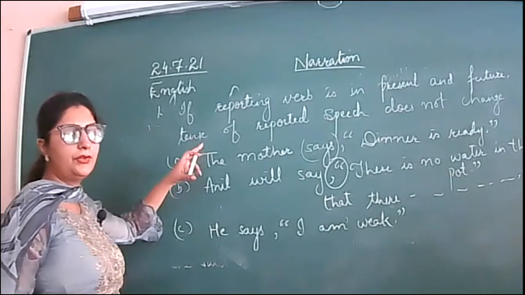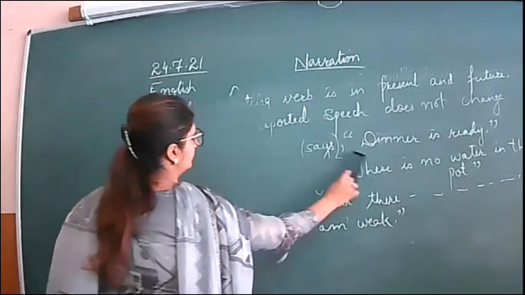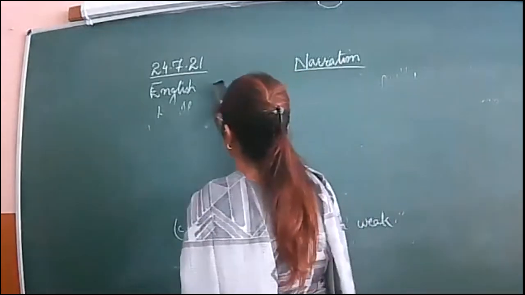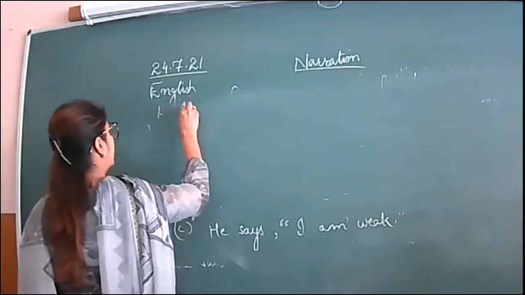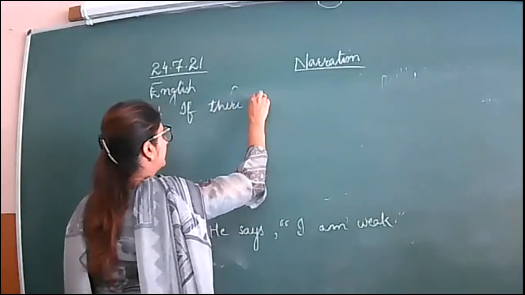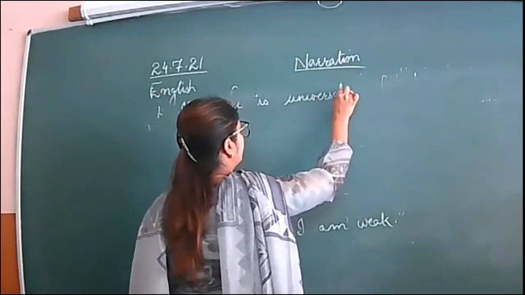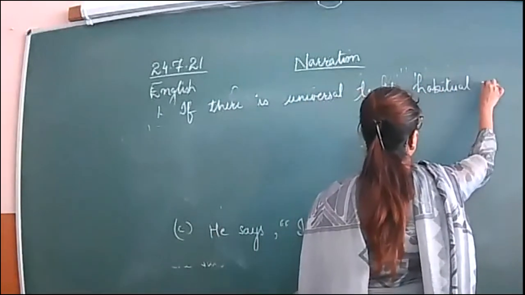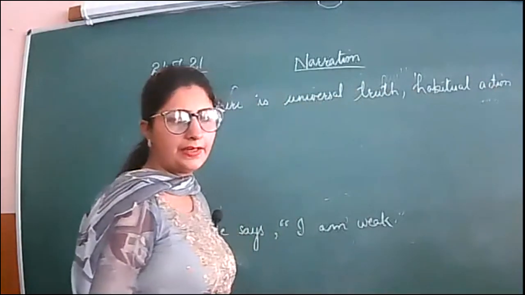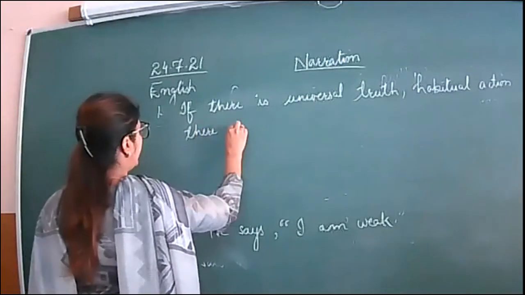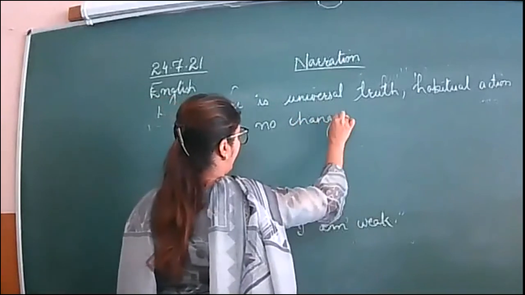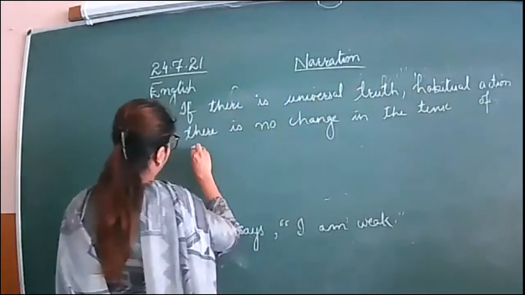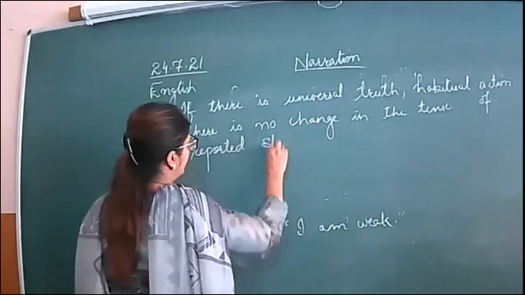Next, I am going towards another rule in which, if there is universal truth or habitual action, then again there is no change in the tense of reported speech.